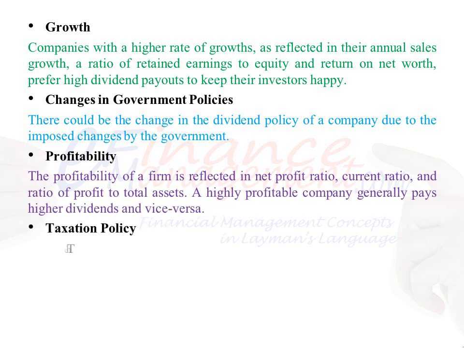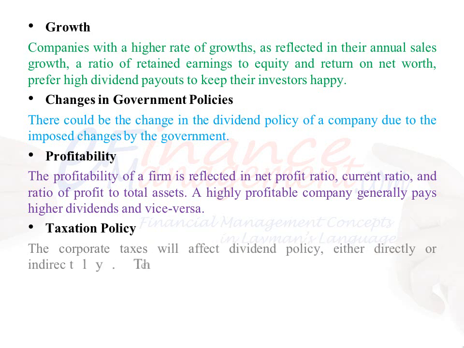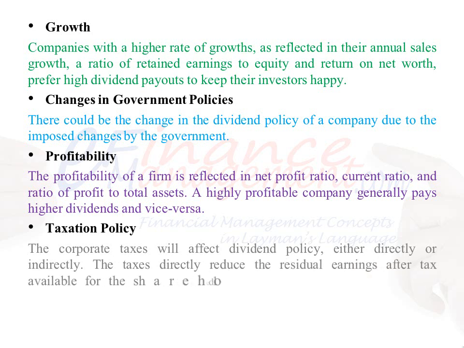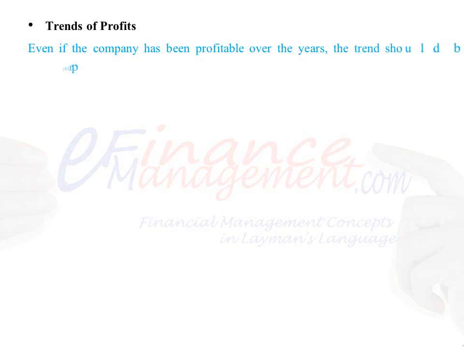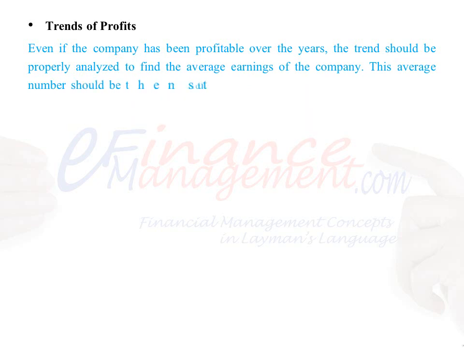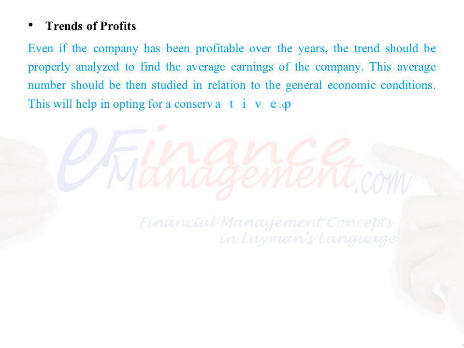Taxation policy: the corporate taxes will affect dividend policy, either directly or indirectly. The taxes directly reduce the residual earnings after tax available for the shareholders. Indirectly, the dividend distribution is taxable after a certain limit. Trends of profits: even if the company has been profitable over the years, the trend should be properly analyzed to find the average earnings of the company. This average number should be then studied in relation to the general economic conditions. This will help in opting for a conservative policy if a depression is approaching.